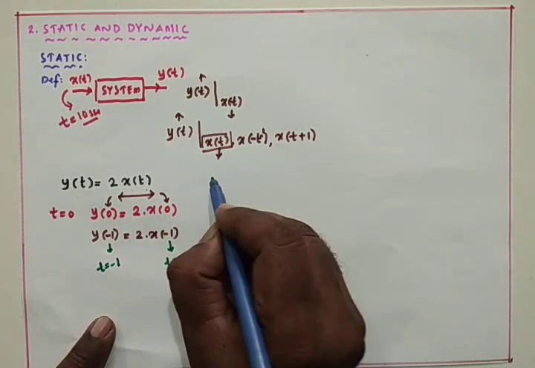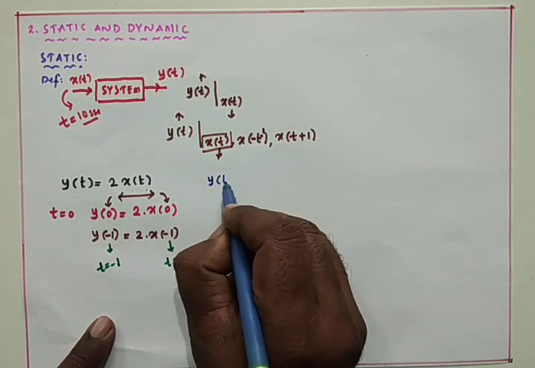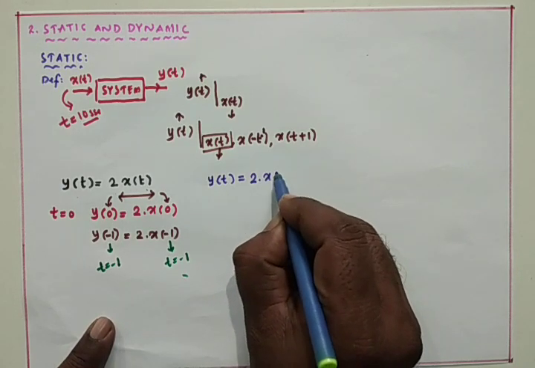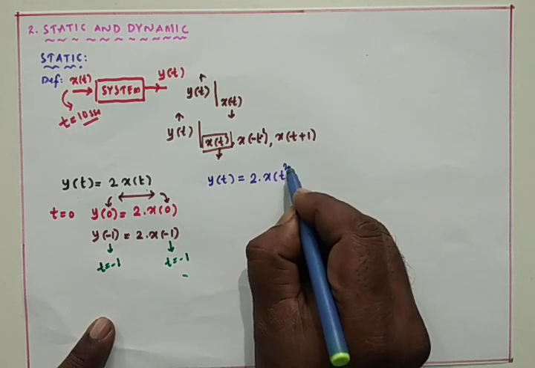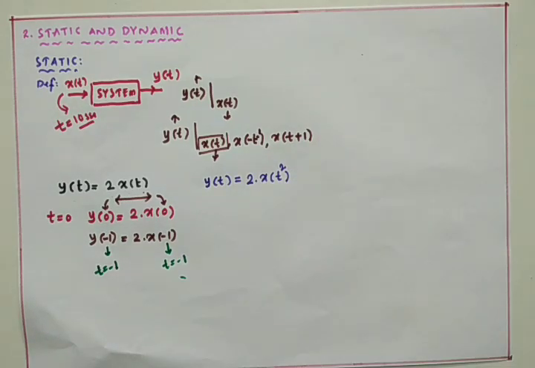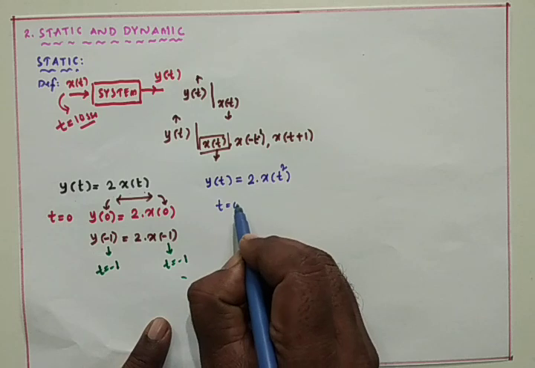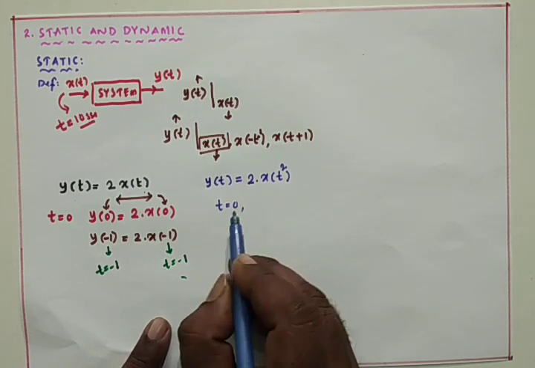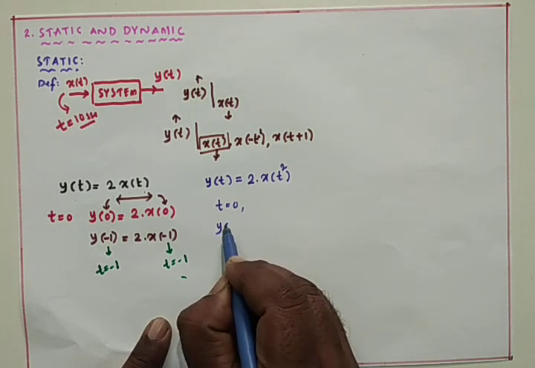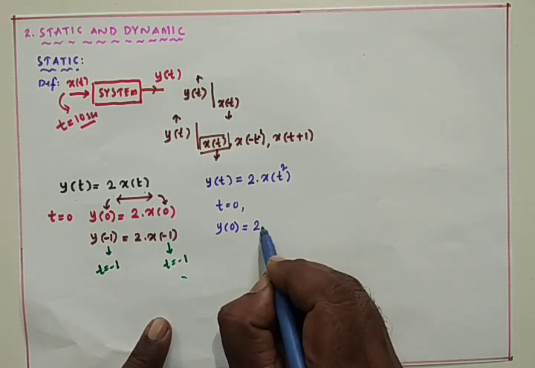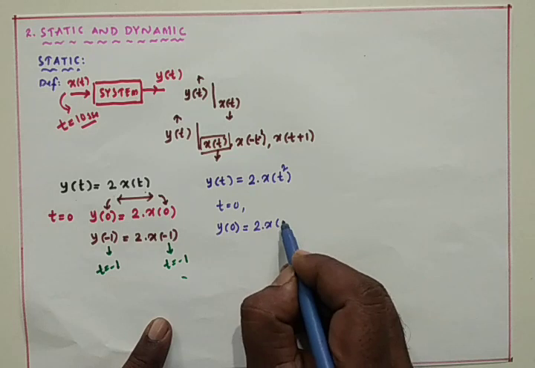Then I'm going with one more example. y of t equals 2 into x of t square. Then go with various values for t. I'm going with t equals 0. Then what is the output? At t equals 0 seconds, the output generated by the system, y of 0, is 2 into x of 0 square, which is 0.